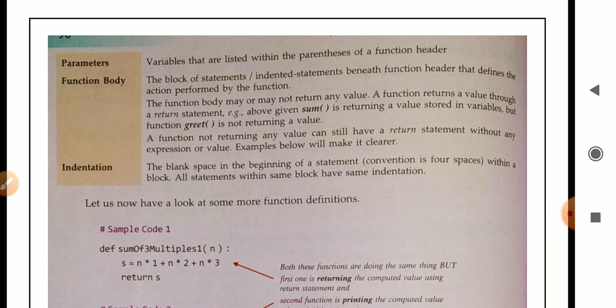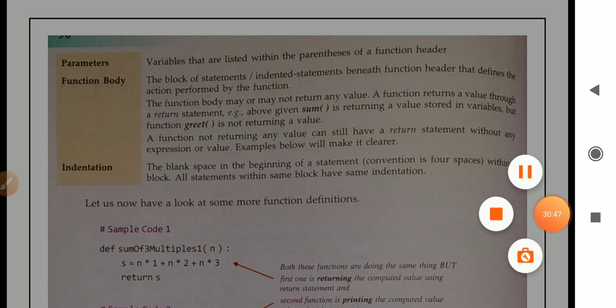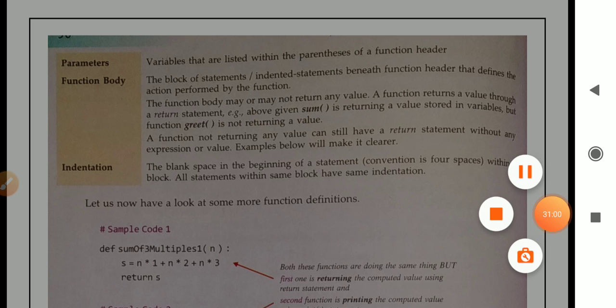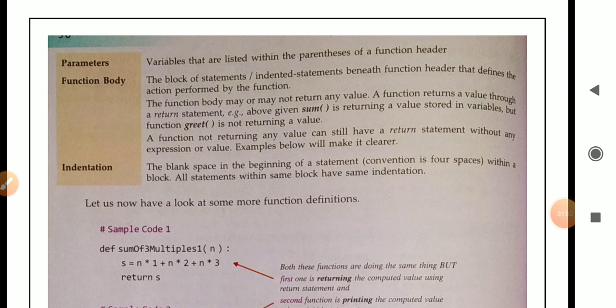And this particular statement, the function body, will indicate which type of calculation or work the function will perform. The function body may or may not return any value. A function returns a value through a return statement.